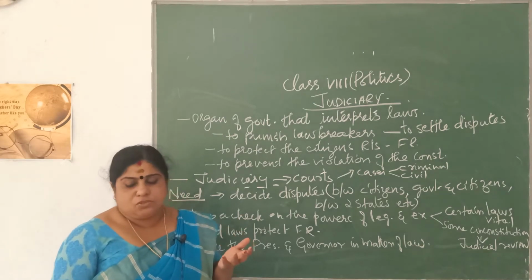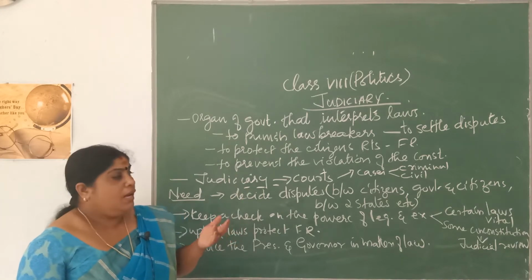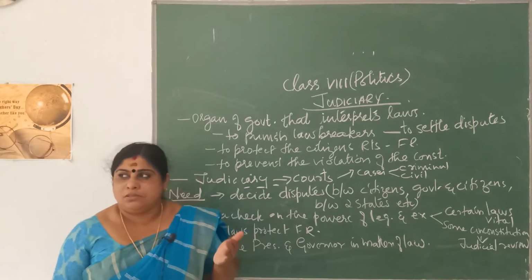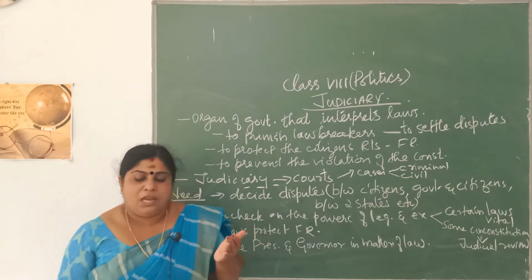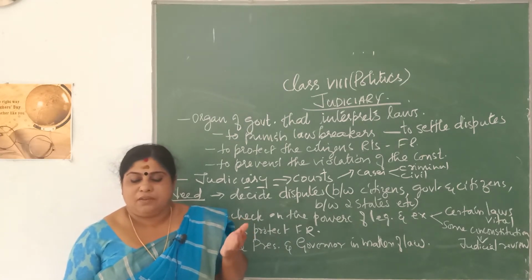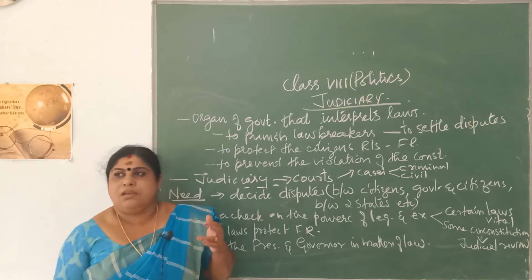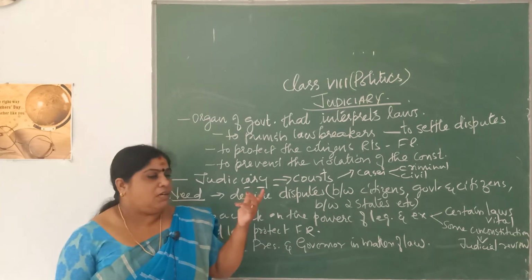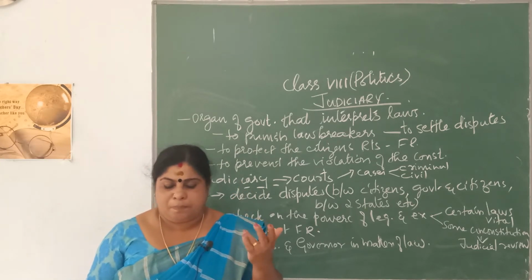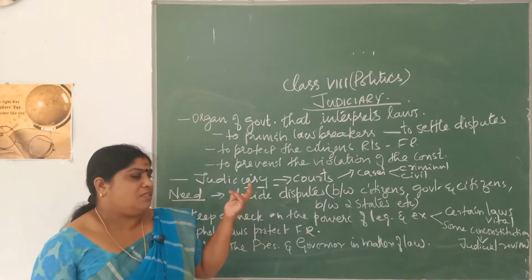So, what are cases? What do you mean by cases? Cases can be a criminal case or a civil case. So, what is a civil case? A civil case involves malpractices involving money, property-related matters, and social matters like divorce, inheritance, etc. All this comes under civil cases, where one of the parties will be suing the other one, and the party which fails has to pay a compensation. That is a civil case.